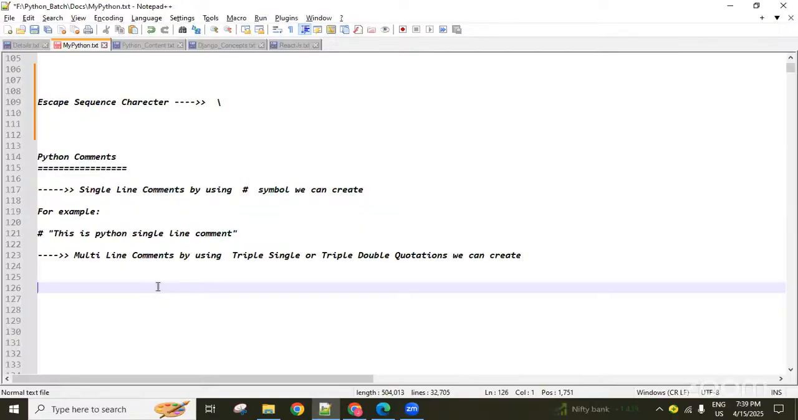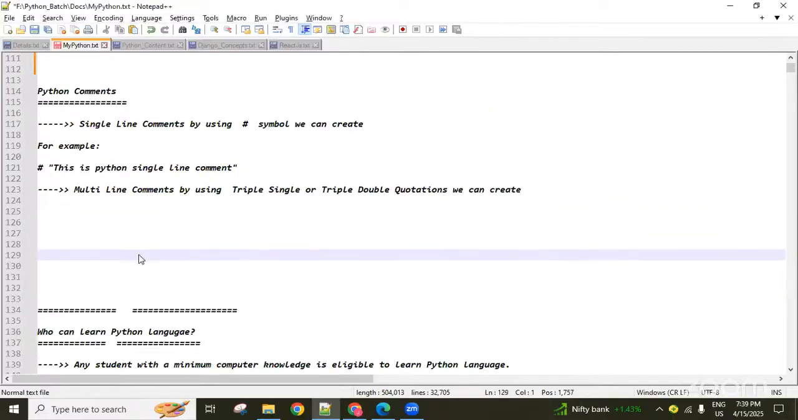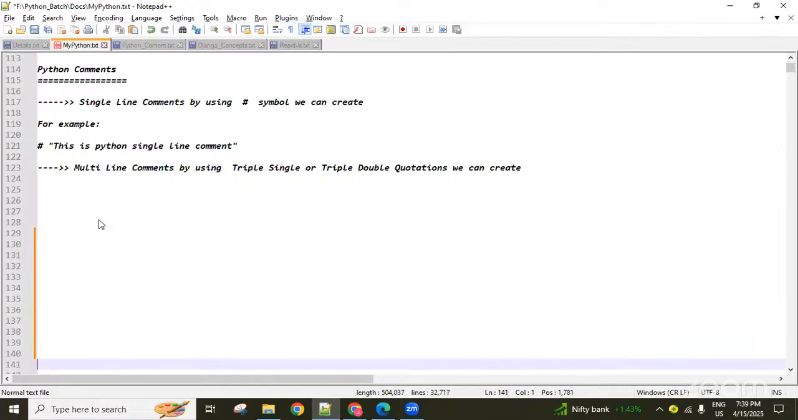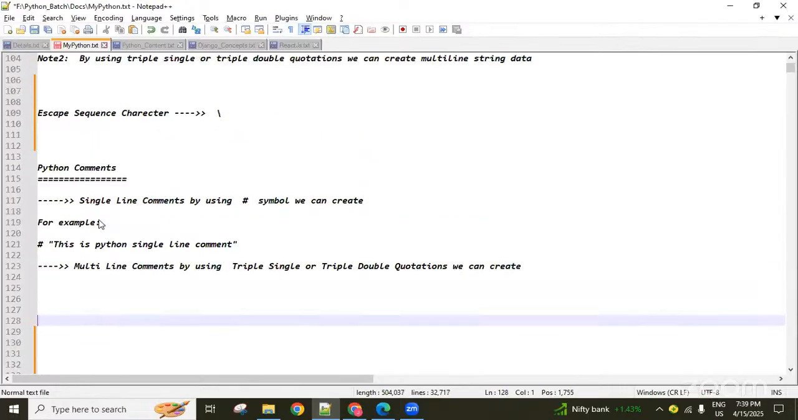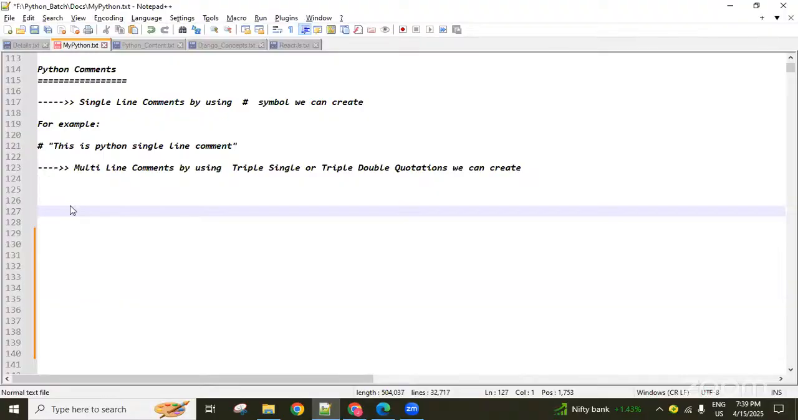So what is the purpose of comments? For better code documentation purposes, we can use these comments. In every language the comments concept is there, with different syntaxes from language to language. Got it? Yes. Next, we'll discuss some other points. Keywords related, we'll see now.